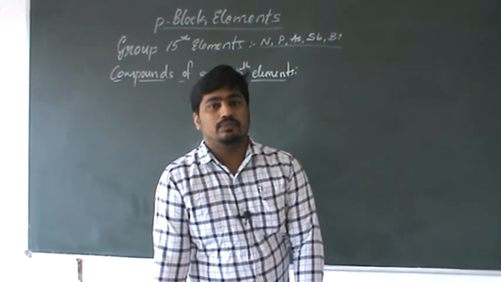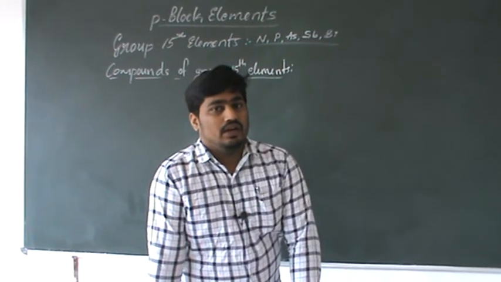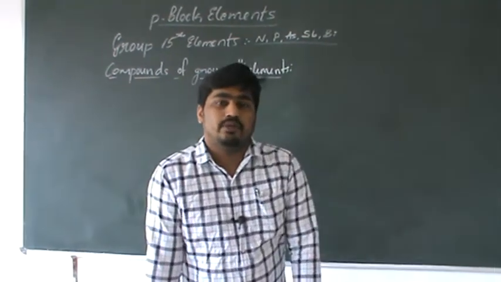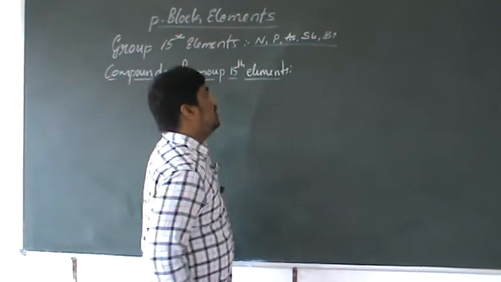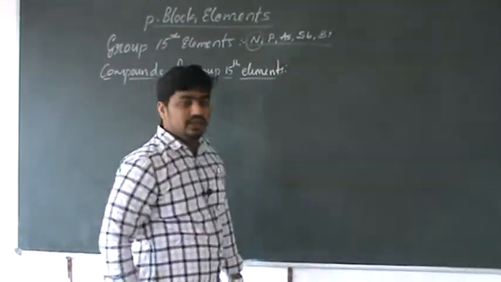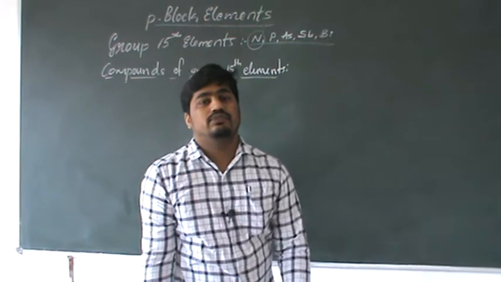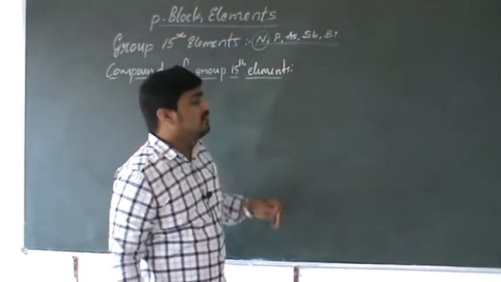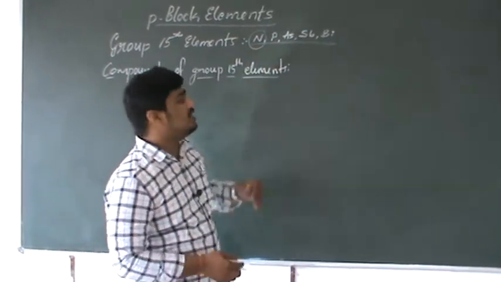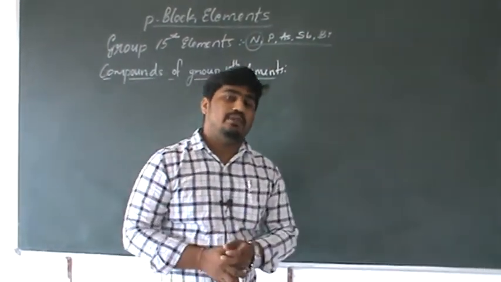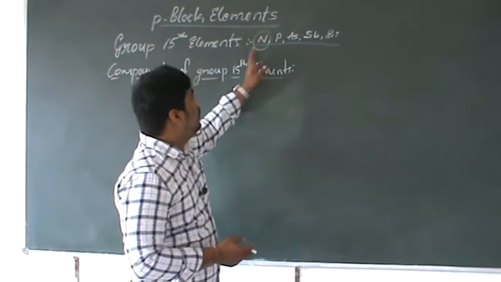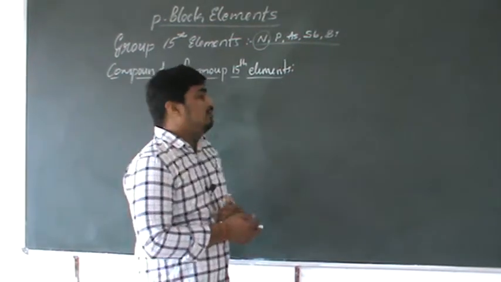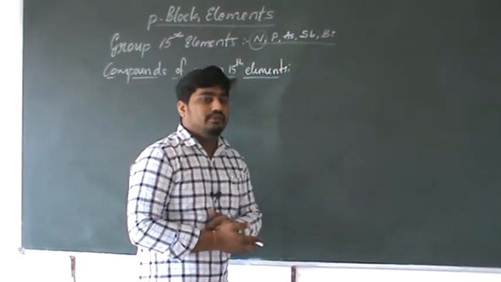These elements have different physical and chemical properties, and nitrogen itself shows different behavior compared to the other elements. This difference in behavior is considered the anomalous property or anomalous behavior of nitrogen. There are several anomalous behaviors, but there are 5 important ones